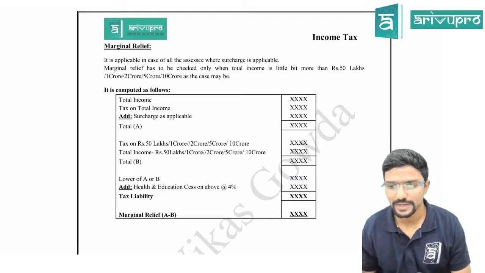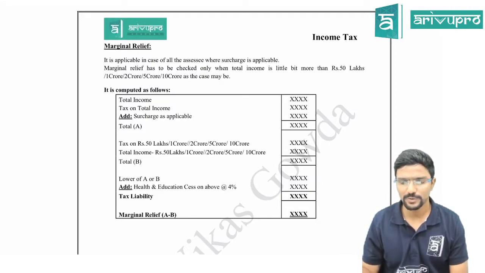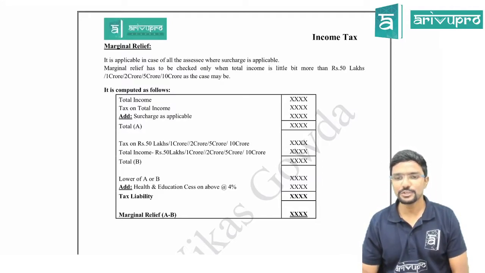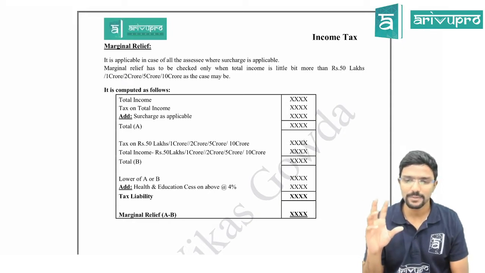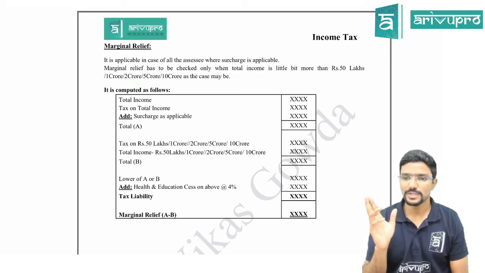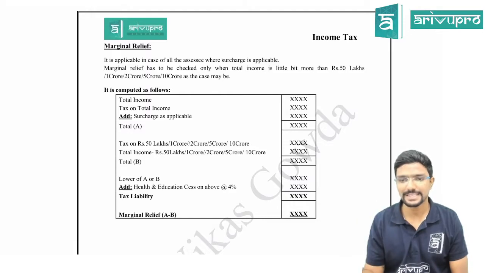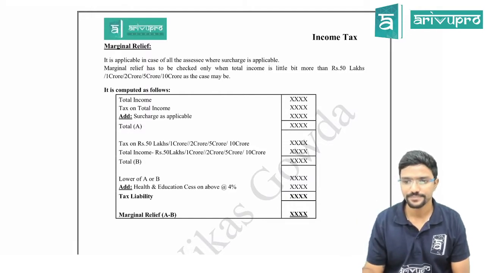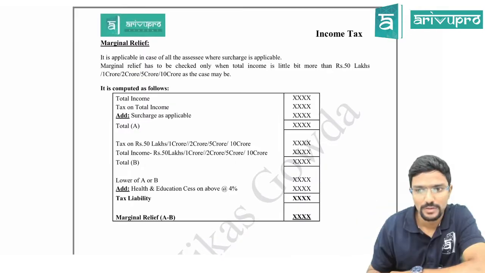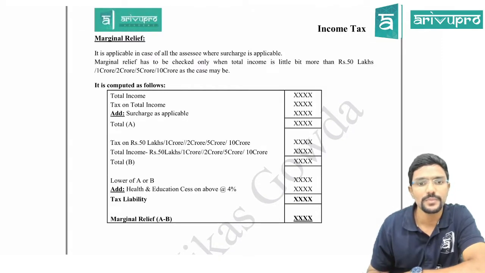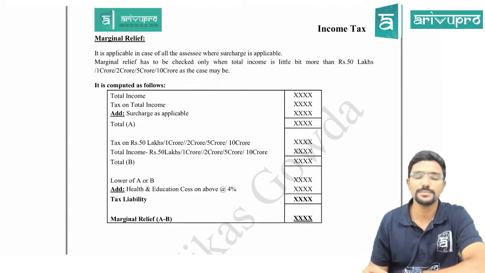Madam, you have doubt in that? From 5 lakh to 10 lakh, what is the difference? Is he having income exactly 10 lakh? No. So the amount is 5 lakh into 20%. Tax rate is 20%. You will get 1 lakh. Next, marginal relief.